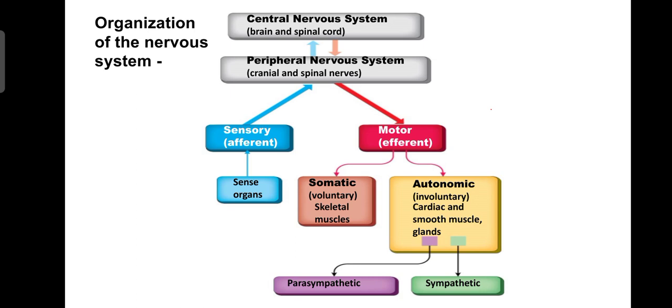So what is the parasympathetic? Parasympathetic nervous system is activated at the time of rest and digest, and sympathetic nervous system is activated in emergency and stressful conditions. We understand this with the example. Sympathetic nervous system's example is whenever a big dog comes and we are scared. So what happens in the situation? We run from this situation.